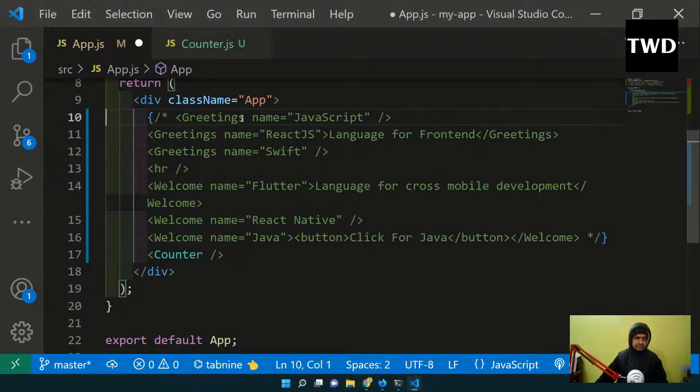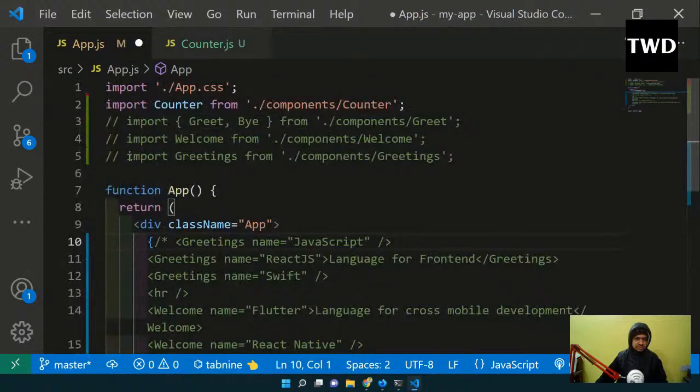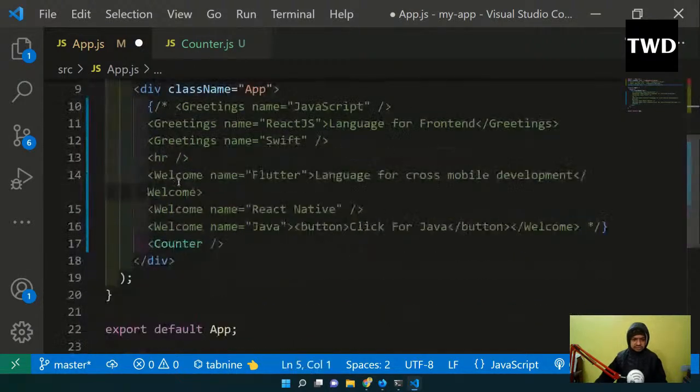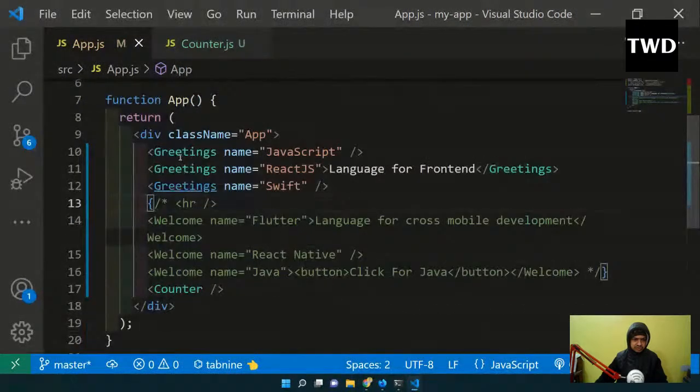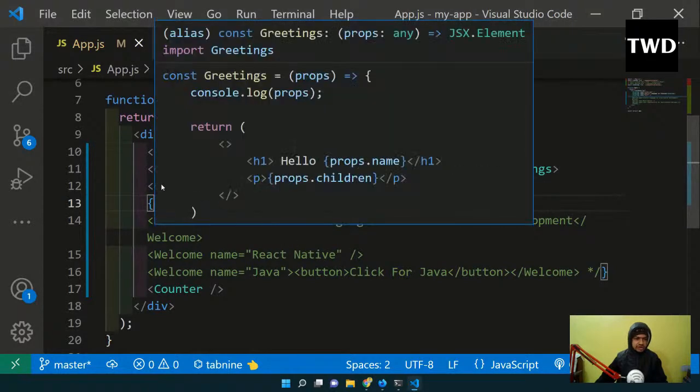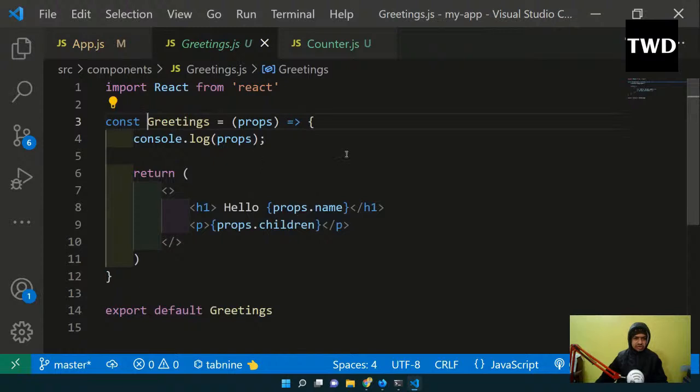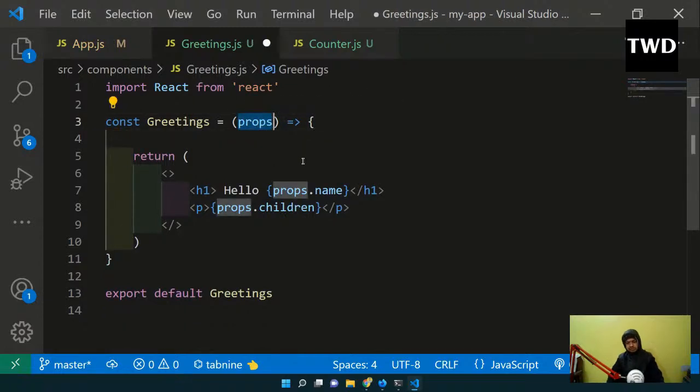So greetings, yeah, we have this greetings. Go to this greetings. This thing won't change how we are passing the data, but how we are consuming it, that will change. So props is coming like this, and we know that props are name and all is coming like this, but we can destructure it. Okay, how to destructure it? The props is coming, we know there are two things, one is the name and one is the children. This is ES6, this is not something else.